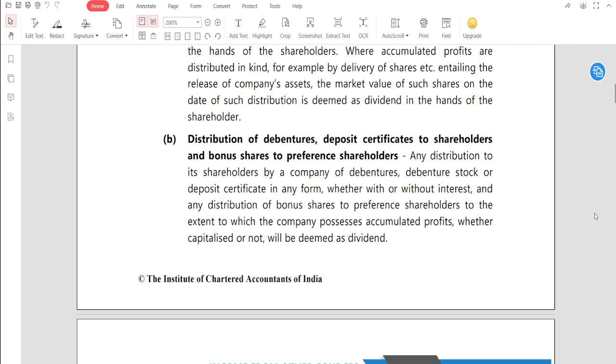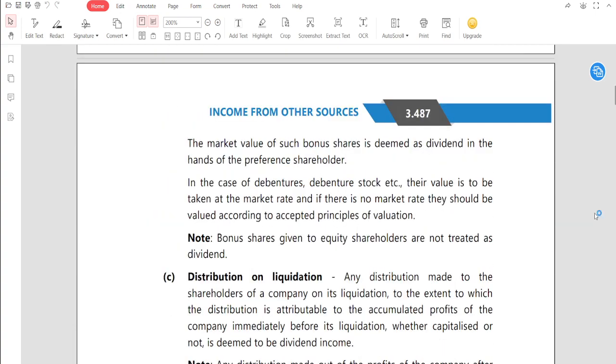You do not have to pay any money, right? You are not expending a single penny to get the debentures or the debenture stock or the deposit certificate. Rather you are getting it from the company, so definitely it will be a deemed dividend for the shareholder. Just think that if you receive any dividend in cash, it is not only that particular cash, rather when you receive anything in kind, in the form of debenture stock or deposit certificate, it is also said to be a deemed dividend. Okay, and bonus share to preference shareholder is also a deemed dividend. This is also clear, sir.